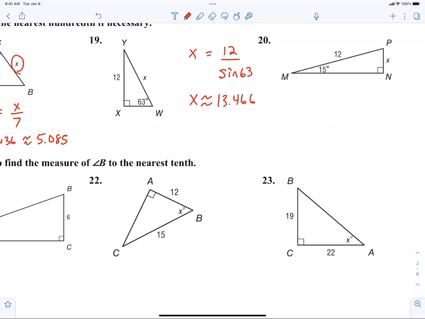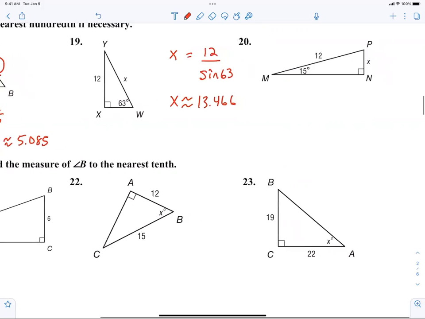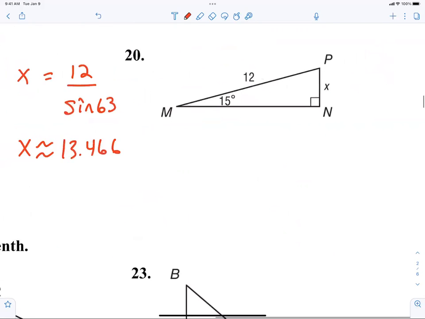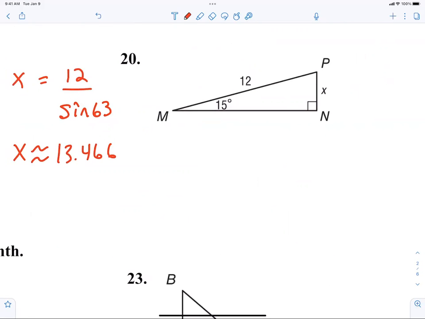Now let's see if you know. I'm going to leave it up to you to tell me what the answer is for 20. You try to set it up on your own, and after you set it up, solve it. And then we'll see if you're good. If you can do this, then you've mastered trig. That's how easy it is.